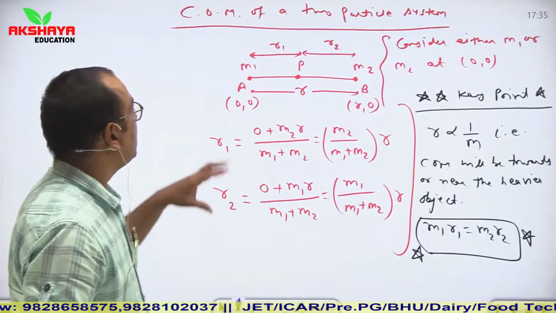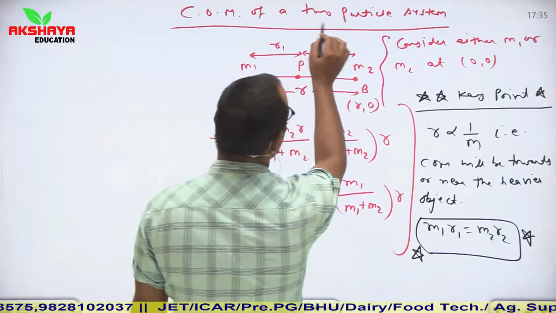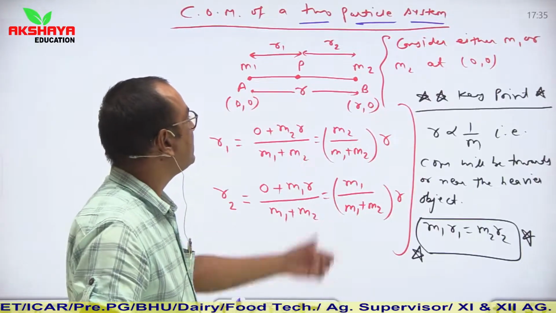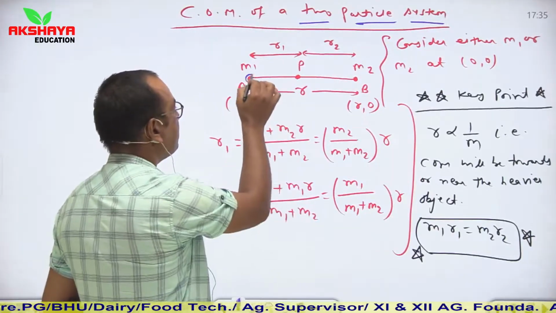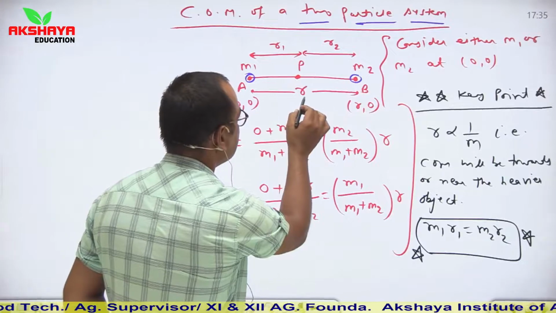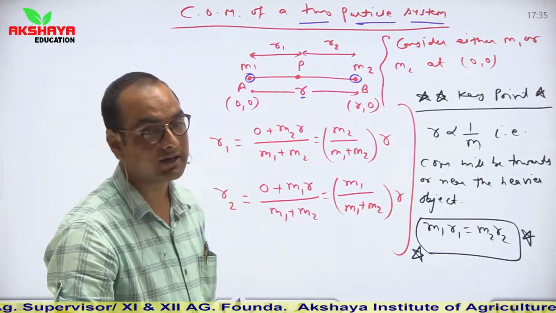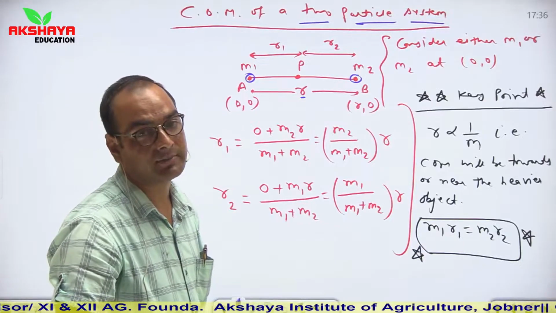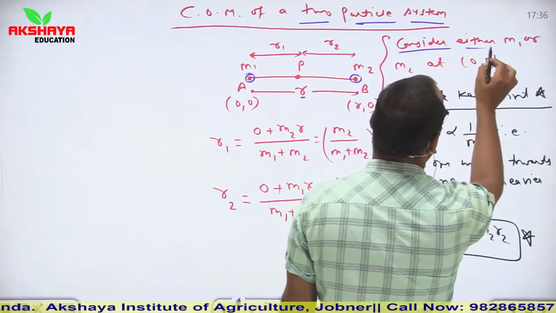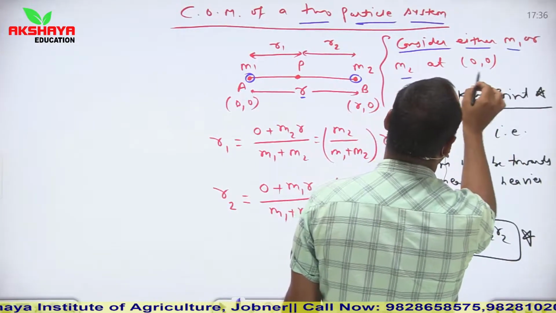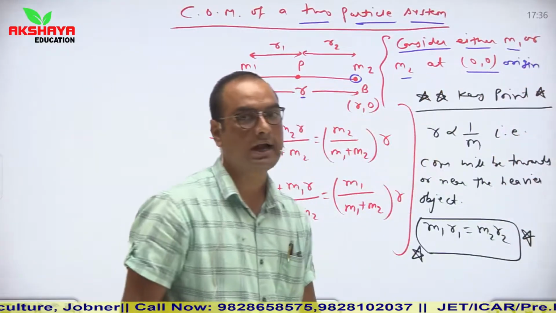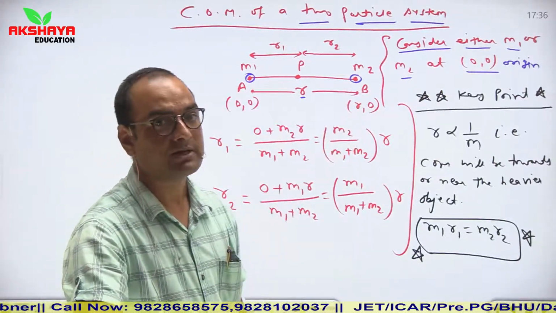Now, if we calculate the center of mass of a two particle system, here we are considering that there are two particles of mass m1 and m2 which are separated by a distance r, so we have to find its position vector. The general concept which you have to remember is to consider either m1 or m2 at origin to find the position vector of the center of mass.